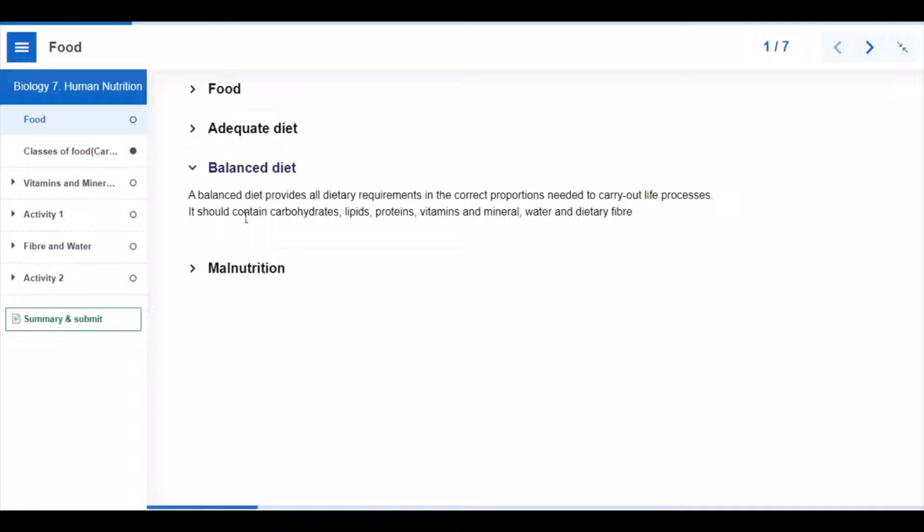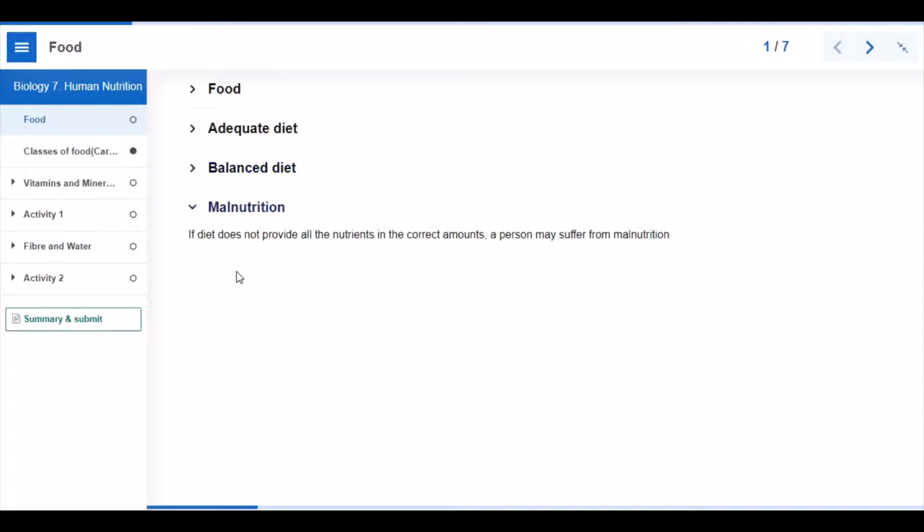A balanced diet provides all dietary requirements in the correct proportions needed to carry out life processes. It should contain carbohydrates, lipids, proteins, vitamins and minerals, water and dietary fiber. Malnutrition occurs when a diet does not provide all the nutrients in the correct amount. A person may suffer from malnutrition.